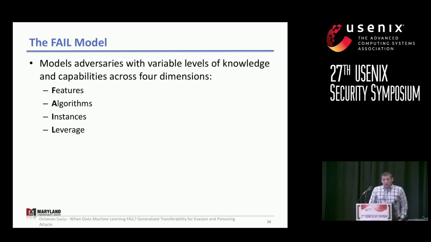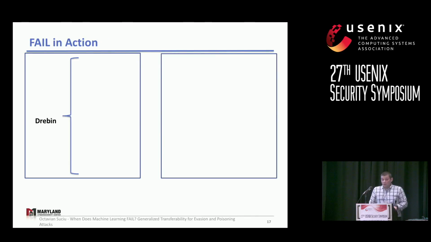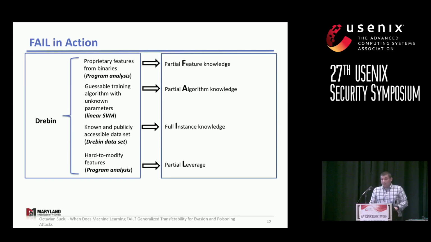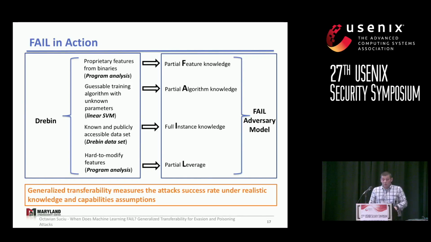The FAIL model looks at adversaries with variable knowledge and capability levels across features, algorithms, instances, and leverage. What does this mean on Debian? We saw before we have partial feature knowledge, we have partial algorithmic knowledge, we have full instance knowledge, and we have partial leverage. All in all, those 4 dimensions define our FAIL adversary, and using those 4 dimensions, we could generalize the notion of transferability to look at attack success rate under those realistic assumptions.